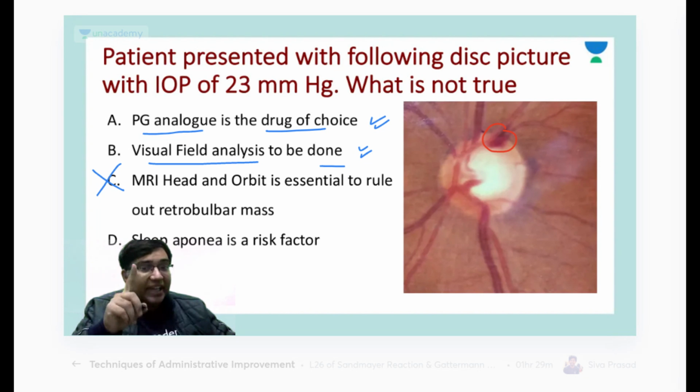Remember, if there is a retrobulbar mass, can anyone give me an example of a retrobulbar mass? A retrobulbar mass is something which is going beneath or beside the eyeball. Okay, very good doctor. Your name, sorry I can't get it, but the good doctor absolutely told well, it is optic nerve glioma, or even meningioma.